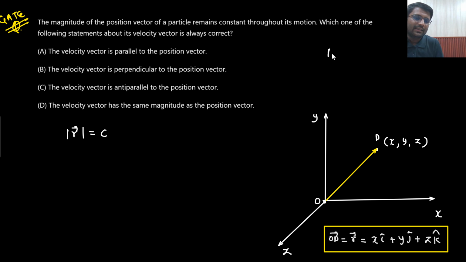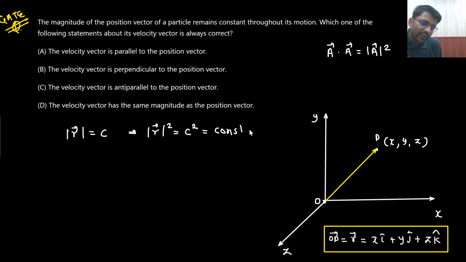Now do you remember one thing? What is a vector dot a vector? That is the magnitude of vector a whole square. Understandable? So can I do the square on both of the sides? Yes sir, if I do the square on both of the sides, it is again a constant only. Square of a constant is constant only, no? Right? So let's call this C1. So C1 square I am calling as capital C.